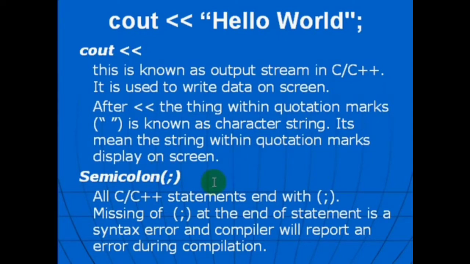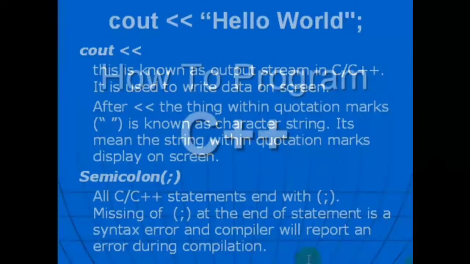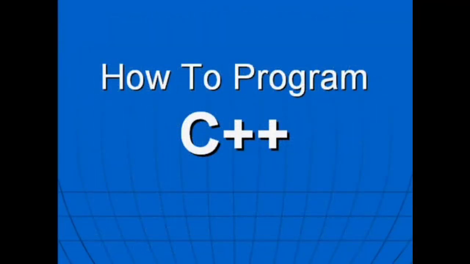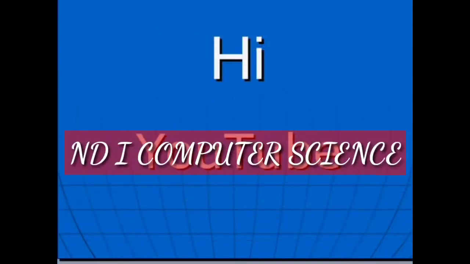Semicolon. All C or C++ statements end with a semicolon. Missing a semicolon at the end of a statement is a syntax error, and the compiler will report an error during compilation. In this lecture of C++ programming, we also wrote our first C++ program and discussed it line by line.